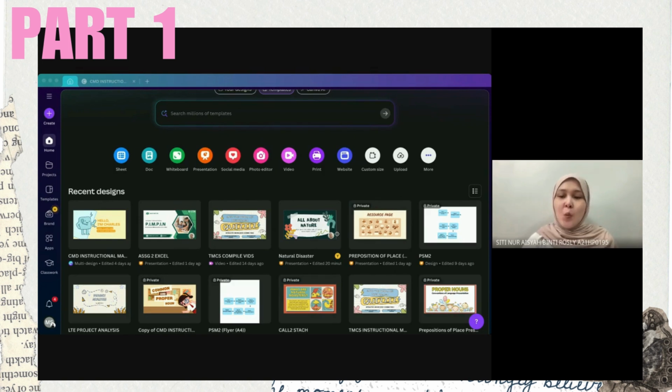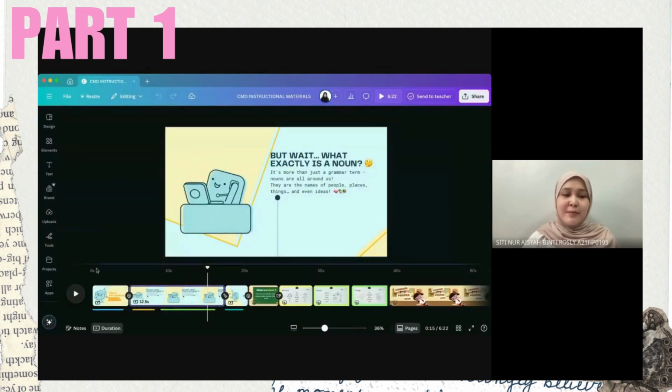To begin, we use Canva's user-friendly dashboard to choose a template that fits our content. For this project, we selected an animated template. Animated templates have this kind of button right here to incorporate our visual elements and text easily. The canvas is a simple drag and drop interface that makes it easy to customize our design and bring our ideas to life.